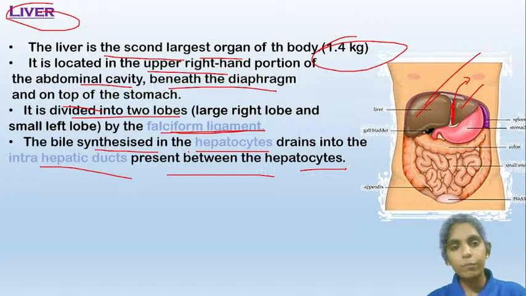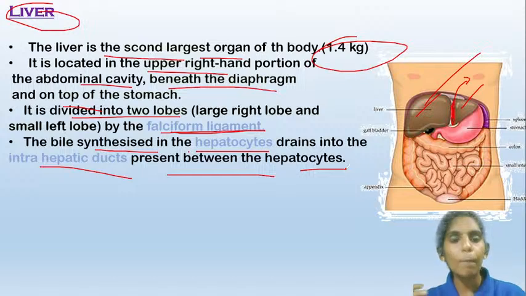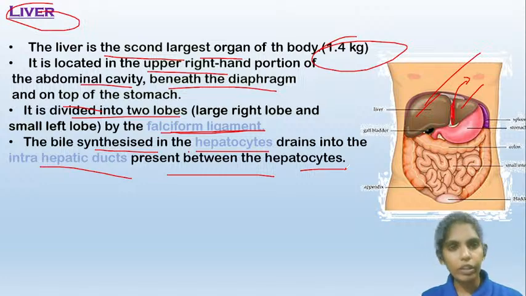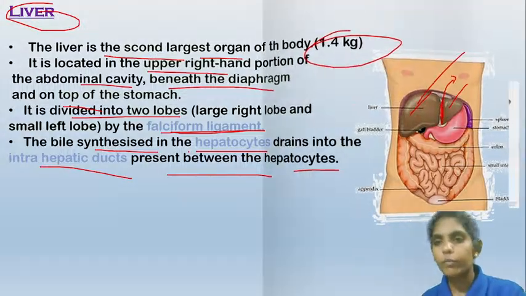It contains many liver cells which are known as hepatocytes. The bile is synthesized in these hepatocytes, and from the intrahepatic ducts between the hepatocytes it will enter into the gallbladder. That means it will be stored in the gallbladder.